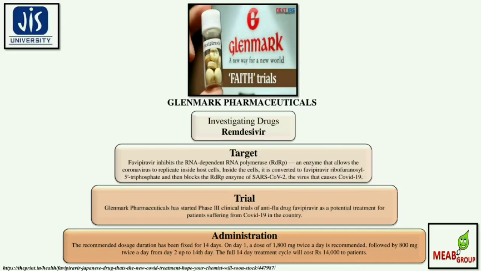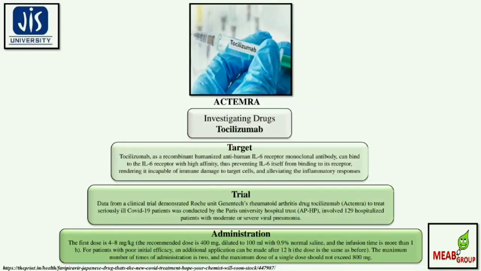The next one is Actemra, and the investigating drug is tocilizumab. The target: this particular drug, a recombinant humanized anti-human interleukin-6 receptor monoclonal antibody, can bind to the IL-6 receptor with high affinity, thus preventing IL-6 itself from binding to its receptor, rendering it incapable of immune damage to the target cells and alleviating the inflammatory responses.